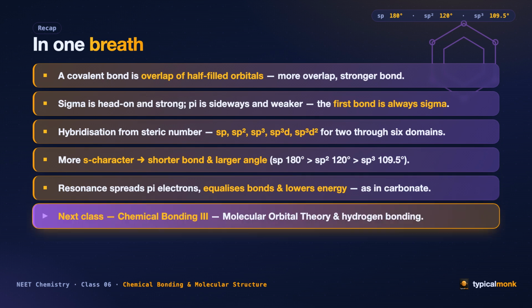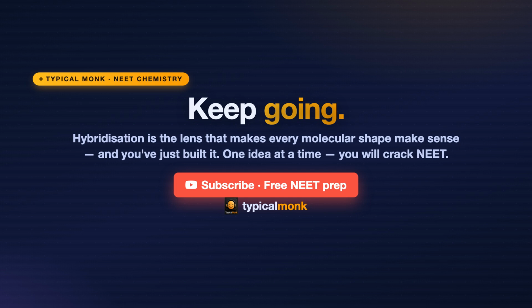And next class, the third and final step of bonding, molecular orbital theory, where electrons belong to the whole molecule, and hydrogen bonding, the gentle force behind water itself. Do not miss it. And so, my friend, we have taken the second step. Lewis dots gave us the shapes, and today, hybridization gave us the reason behind them. Every tetrahedron, every flat triangle, every linear molecule you will ever meet, you can now explain, not just memorize. Sarah, David, Lisa, and John all reached the same clarity by watching the orbitals mix, one idea at a time.